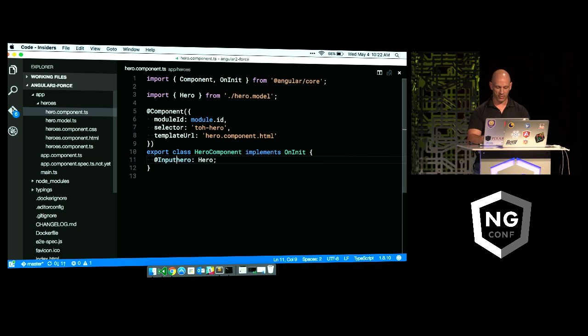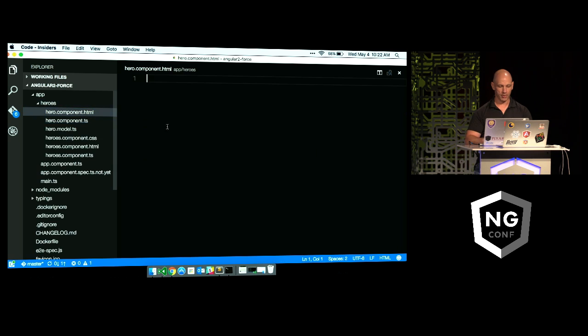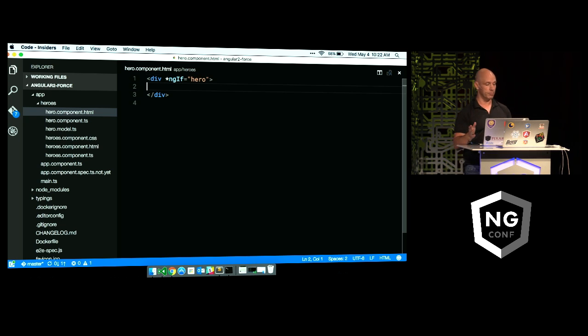So we're going to tell it this guy here is an input property. And to get Input, which is a special decorator, I've got to import that from Angular. So now we told Angular that we've got this thing called a hero, which we're going to use inside of our template. So I'm going to go create a template, and I'm going to create a div. Now, what if I don't select a hero? I don't want it to break on me, so I'm going to use another structural directive called ng-if. And with ng-if, I'm going to say, if there's a hero, display this. Otherwise, don't even put it in the DOM.